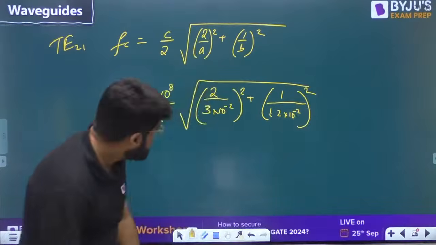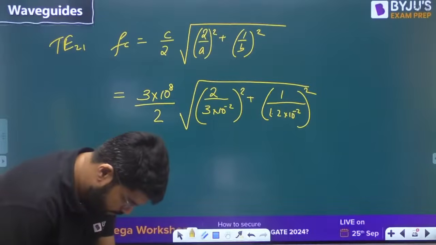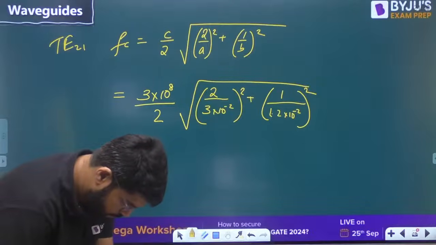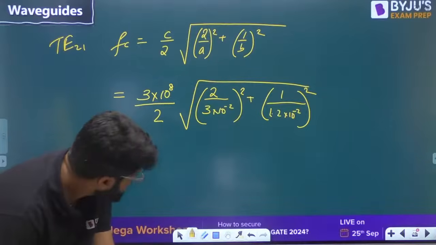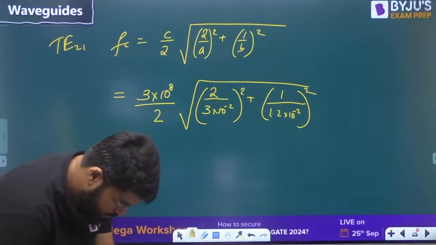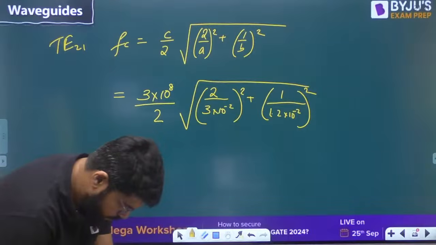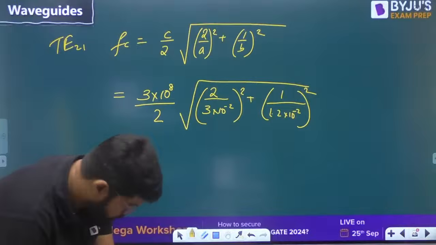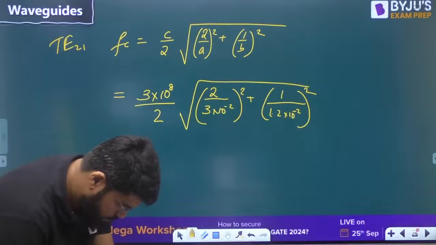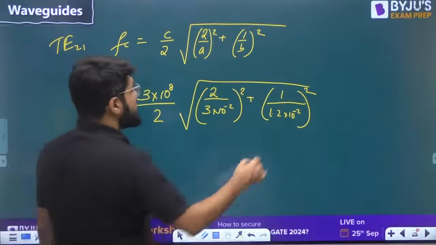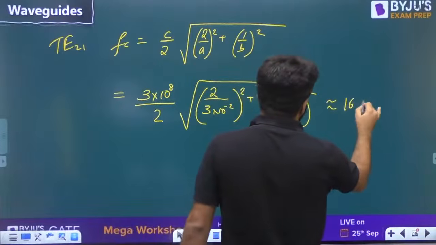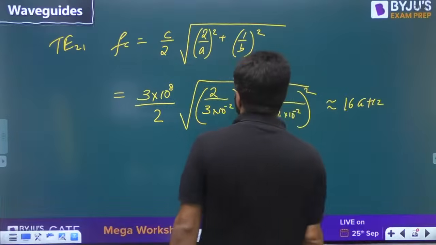Let us just calculate these numbers. This is nearly 16 gigahertz.